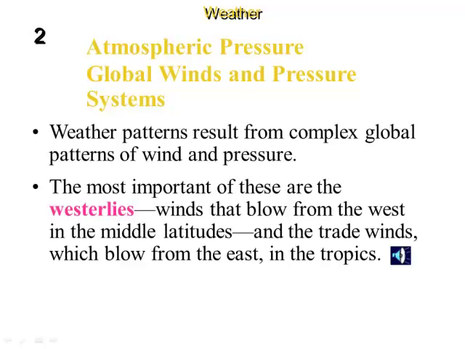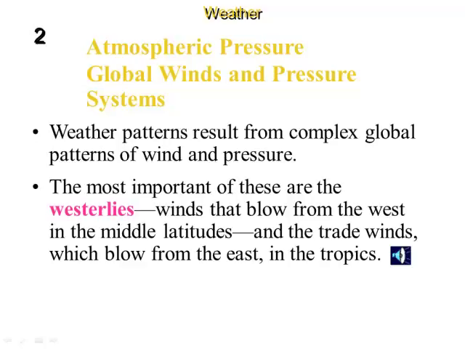So your weather, if you want to know what's coming, typically, let's look to Nebraska. Let's see what's coming, because our wind and our weather moves usually from west to east. The trade winds, which are near the tropics, on the other hand, their wind is blowing from east to west, or their weather is moving from east to west.